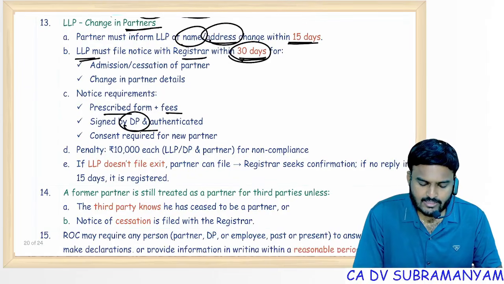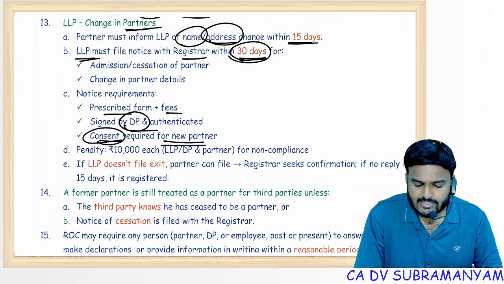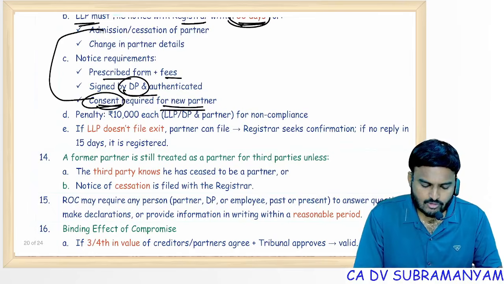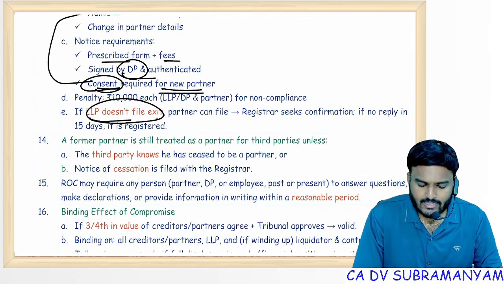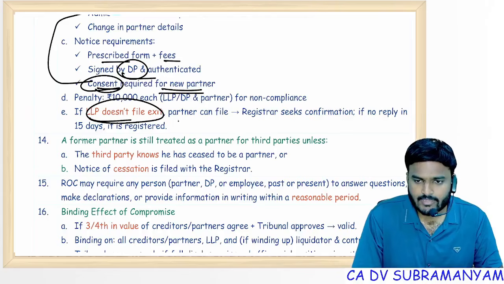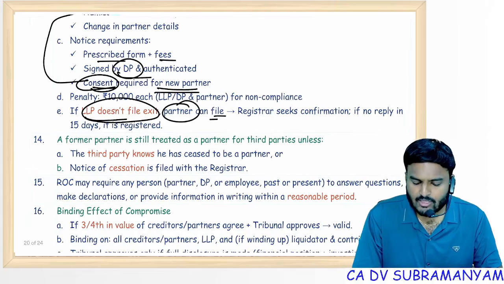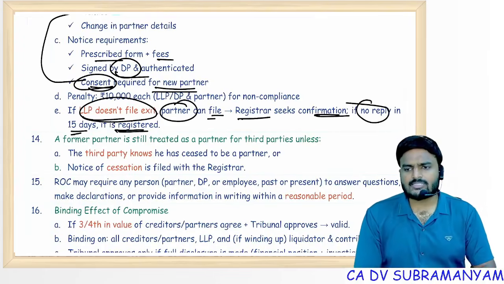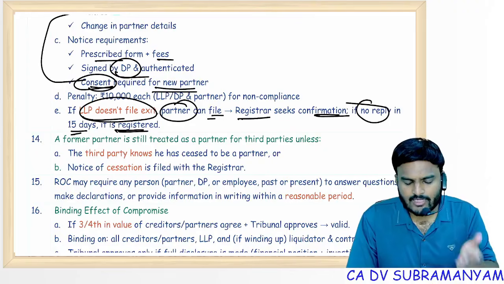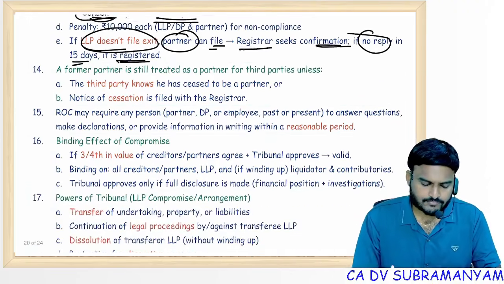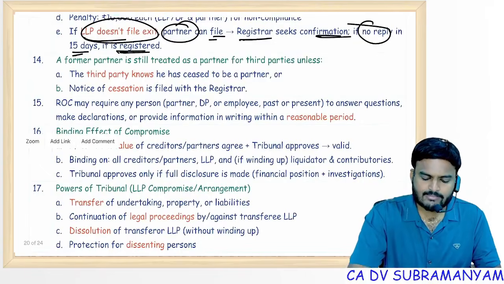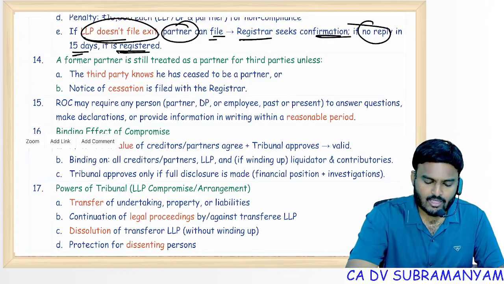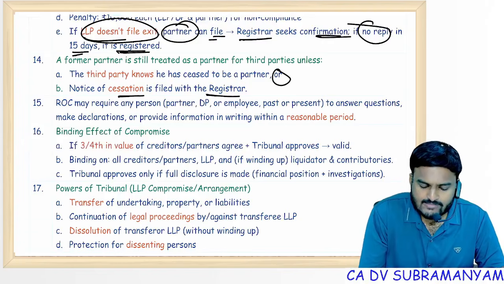DP will authenticate it. Consent, express consent, written consent is required in case of admission of the partner. So late filings, penalty. If LLP does not file exit about the retiring partner, then retiring partner can file with ROC. ROC seeks confirmation. If there is no reply in 15 days, ROC registers the resignation form filed by the former partner. A former partner is still treated as a partner for third party unless third party knows that he has ceased to be a partner or cessation notice is filed with registrar.